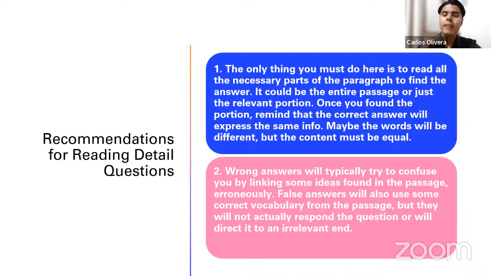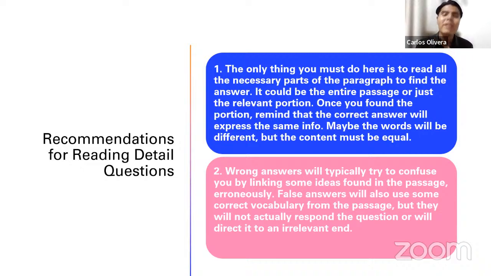The correct answer must, as I say, express the information in the reading passage accurately, without connecting ideas erroneously, without confusing terms or ideas. False answers also use correct vocabulary from the passage, but they will not actually respond to the question or will direct it to an irrelevant end. Basically, if you are trying to understand the French Revolution, they're going to try to talk about Napoleon, just about Napoleon and not the French Revolution, right?